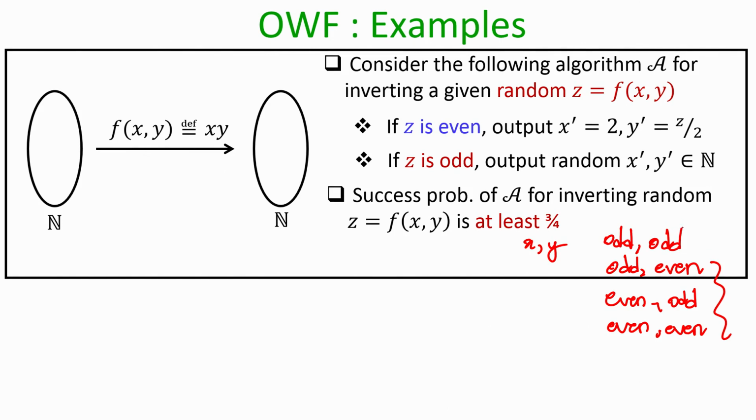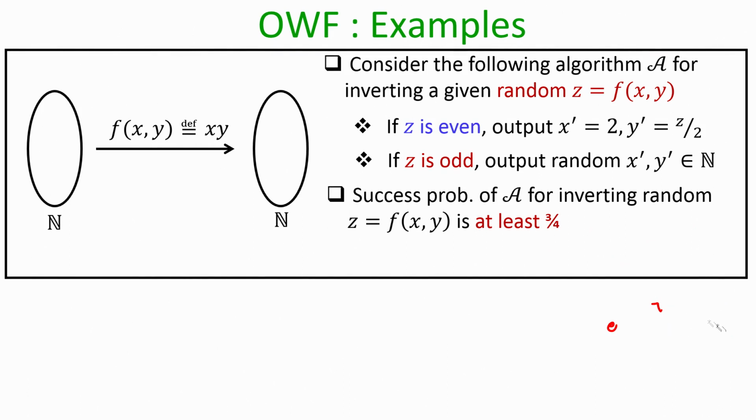The only problematic case is when the sample x comma y is an odd comma odd pair, in which case your z will not be an even number, and you might be outputting an incorrect x dash comma y dash. So in 3/4 of the instances, this algorithm will be able to successfully invert the given value z. Hence, this function f is not a one way function, because the success probability of inversion is 3 by 4, which is a significant probability, right.